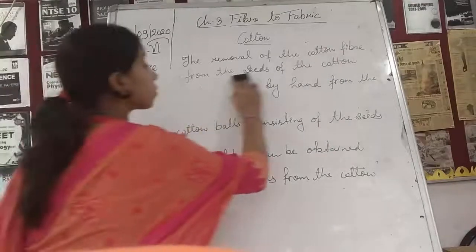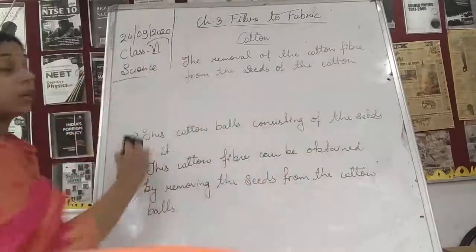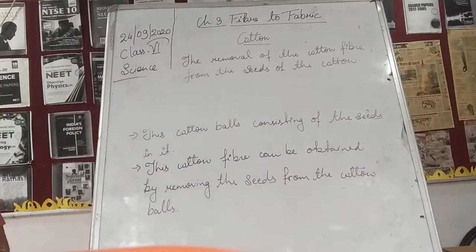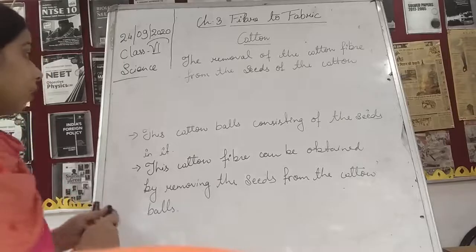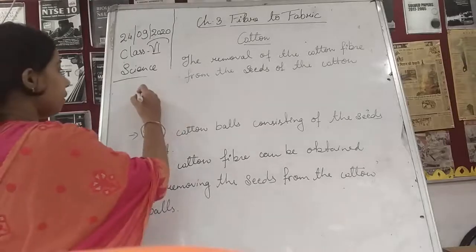Sometimes the question is asked, students, what is ginning? So you will write the removal of the cotton fiber from the seeds of the cotton is known as ginning.